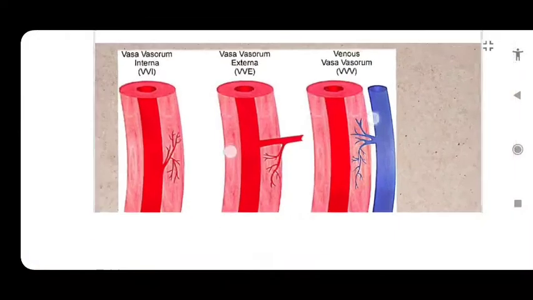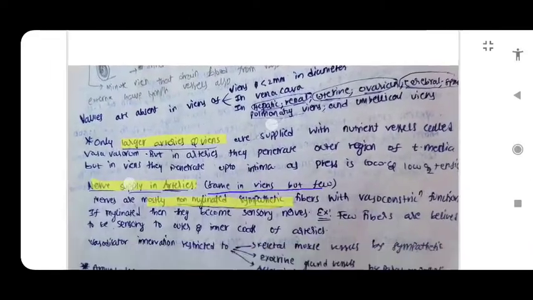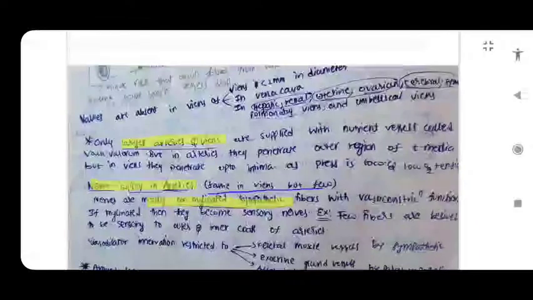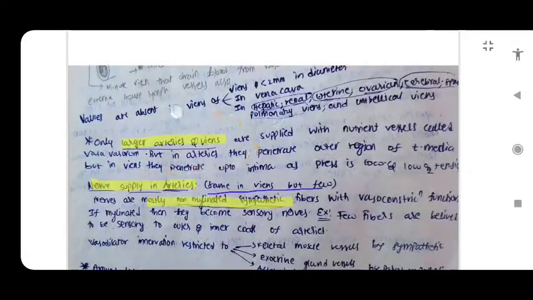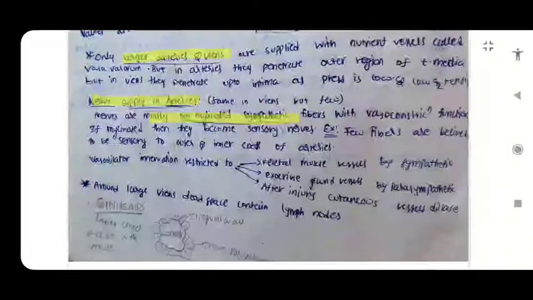from the wall of the arteries. Now we are going to see that valves are absent in veins of small diameter, in the vena cava, and in the veins of the umbilical, uterine, ovarian, cerebral, hepatic, renal regions, and all those veins. Only larger arteries and veins are supplied with the vasa vasorum, meaning nutrient vessels are present only in the larger arteries and veins. Now the nerve supply of arteries is similar to that of veins.